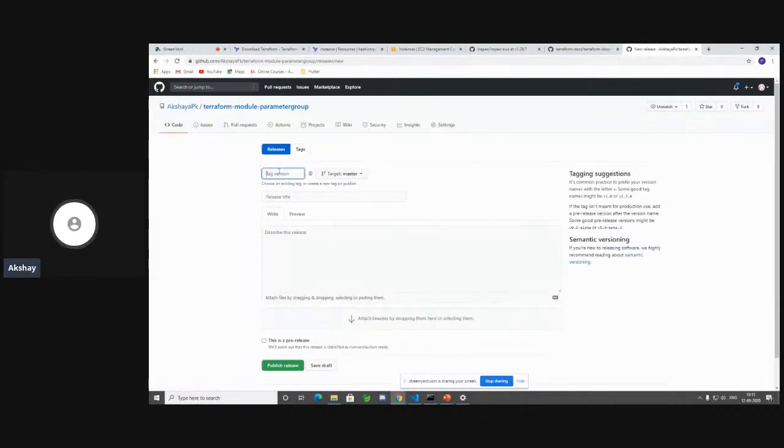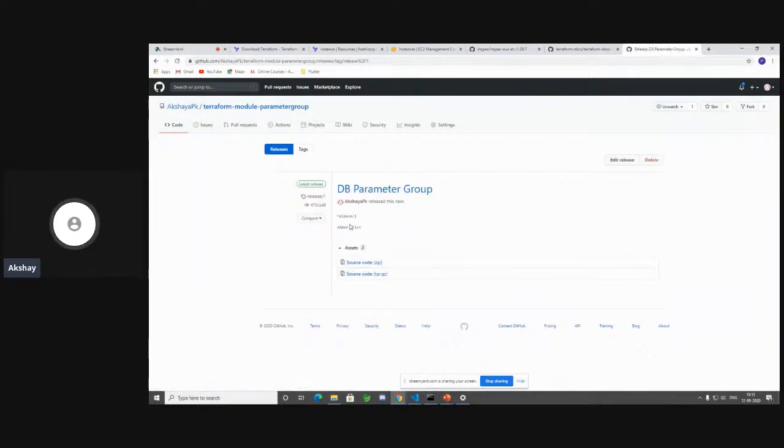And I'm going to call this release as tag version will be release/1. Release title will be db parameter group. And let's go ahead and click on publish release. So now anyone can go ahead and use this specific release in their source call of the module.